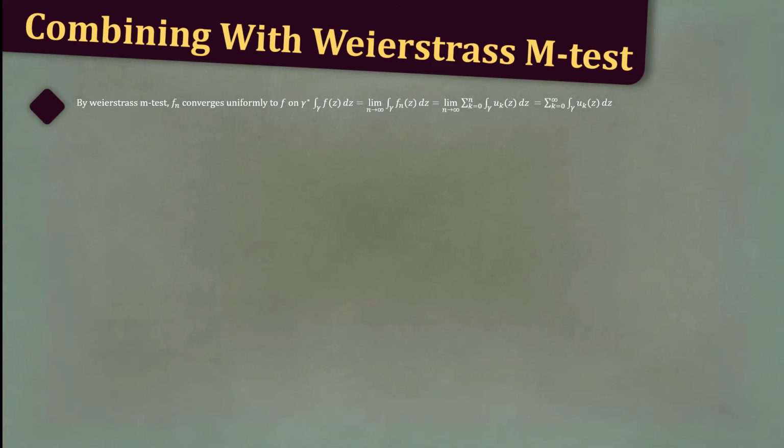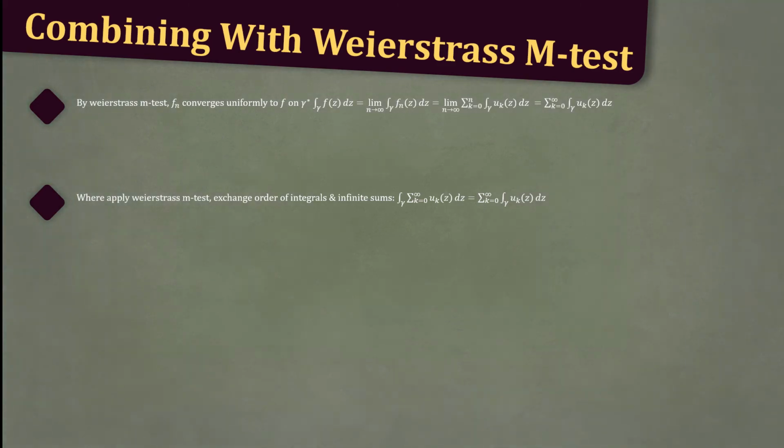In other words, where we can apply the Weierstrass M test, we can exchange the order of integrals and infinite sums, i.e. the integral over gamma of the sum from k equals 0 to infinity of u sub k of z dz is equal to the sum from k equals 0 to infinity of the integral over gamma of u sub k of z dz.